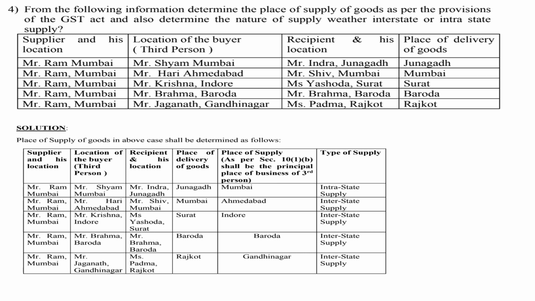Then Mr. Ram is from Mumbai and Mr. Brahma is from Baroda. The location of the buyer is Baroda. So the place of supply will be Baroda. Then this is also the type of interstate supply. Then Mr. Ram is from Mumbai and the location of the buyer, Mr. Jagannath, is Gandhinagar. So the place of supply will be Gandhinagar. Okay, and this is also an interstate supply. So this was the solution of the four problems related to the place of supply.